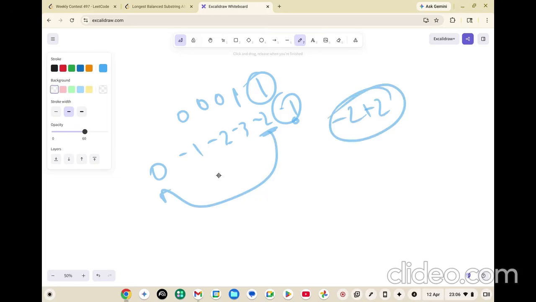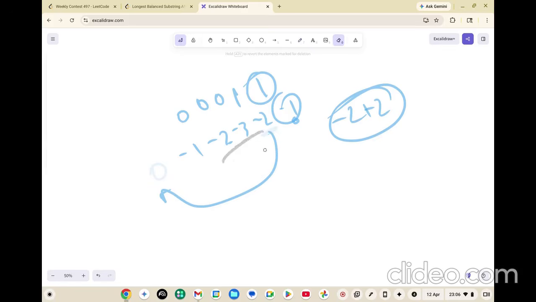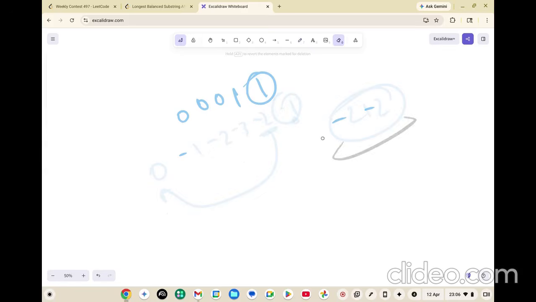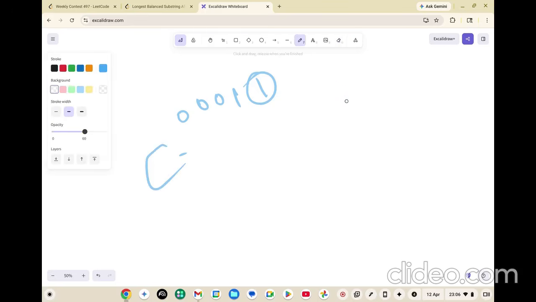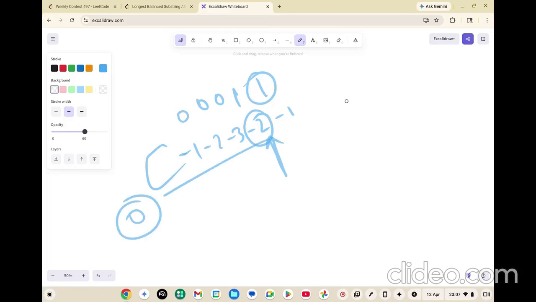Let me first make it clear, because I don't want to make things messy at the very end and make you not understand it. Now at this -2 you will search whether 0 exists, right? It says yes, 0 exists. So for this 1 to be converted to 0, you will search...